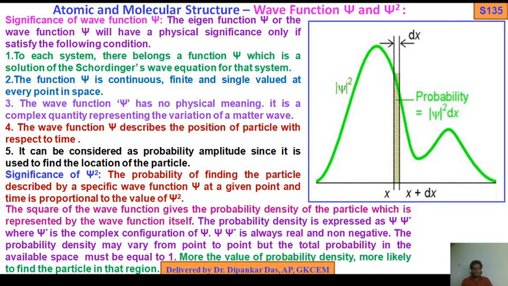Now come to the significance of psi square. These are the two very important ones. In the exam, a question will come: write down the significance of psi and psi square.